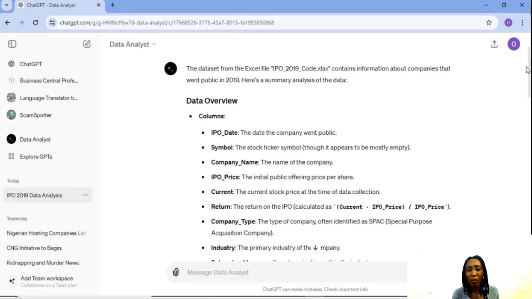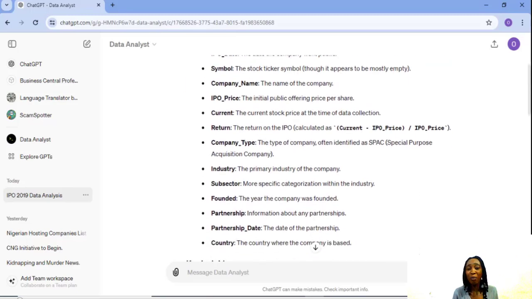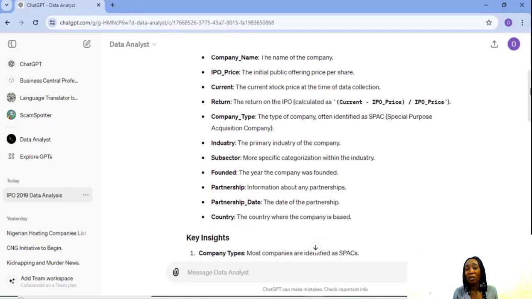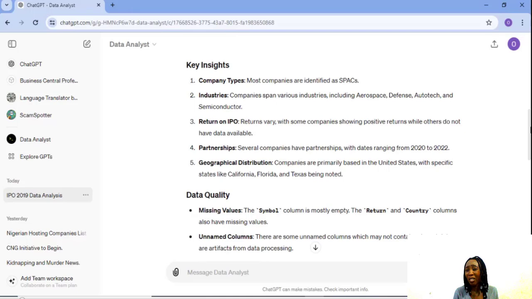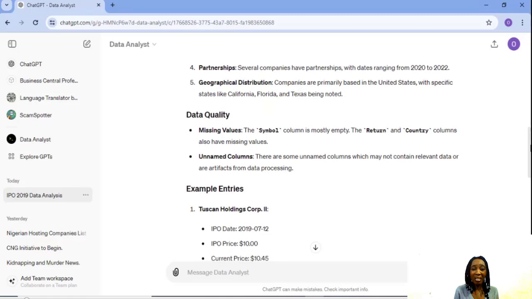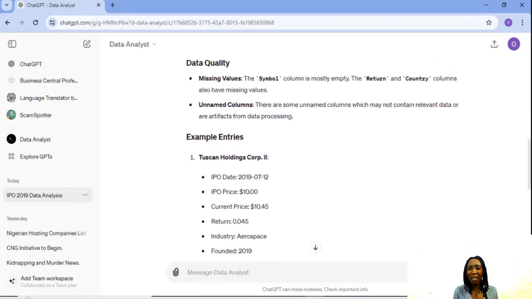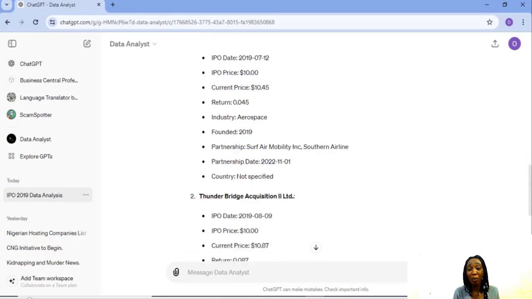So it has done an overview of the Excel sheet. It's stating out all the columns on the sheet: the IPO price, the current price, return on investment, company type, the industry. It's also looked at key insights, company type. So most companies are identified as SPACs. That is wrong. That is wrong. It says industries, companies span various industries, including aerospace, defense, auto tech, and semiconductor. Okay, semiconductor. Okay, data quality. Example entries. It gave us some examples of entries.